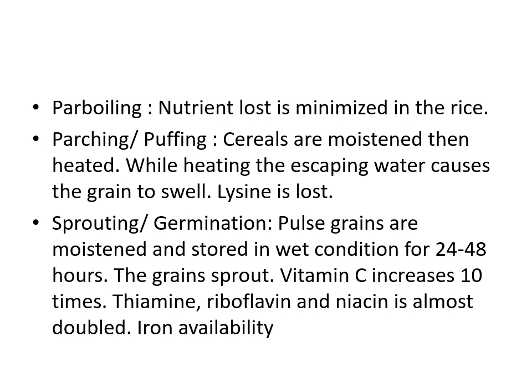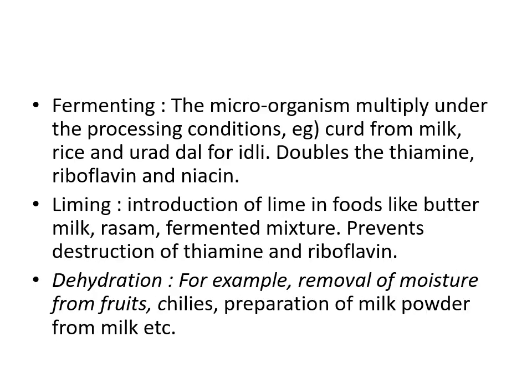Another very important food processing technique is sprouting and germination. Pulse grains are moistened and stored in a wet condition for around 24 to 48 hours. Then the grains sprout. Vitamin C is increased 10 times. Thiamine, riboflavin and niacin are almost doubled. Even the iron availability is increased.